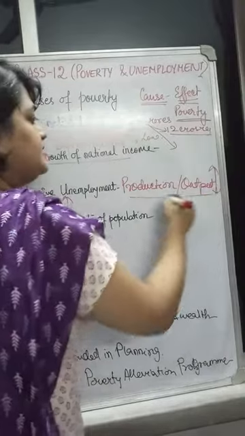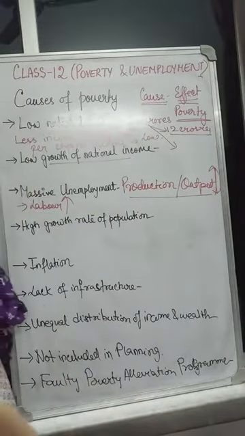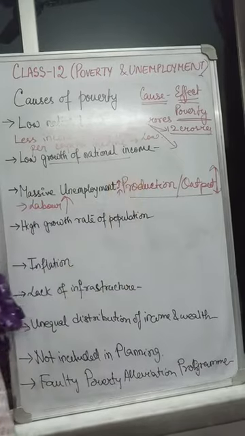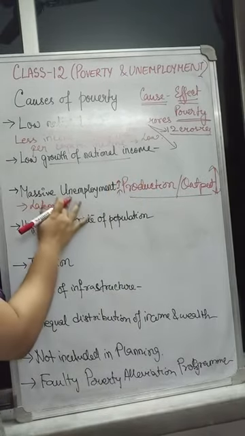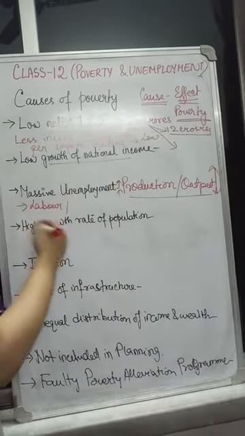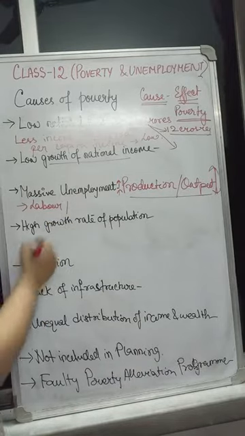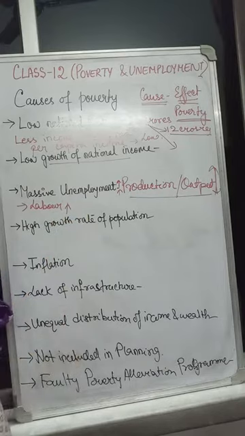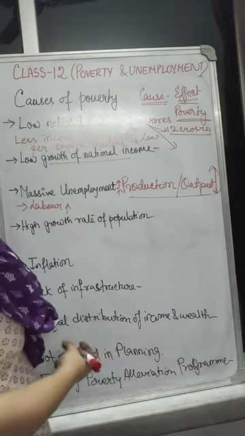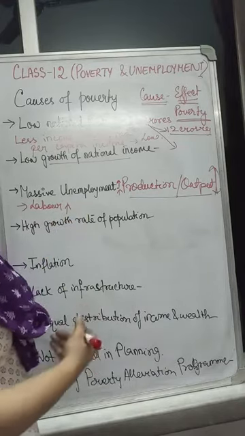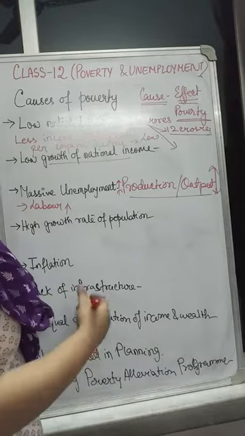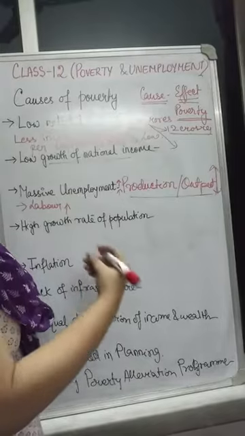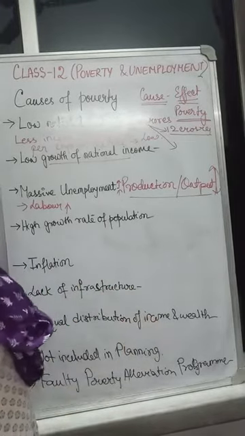And when it is happening in very less amount, or it is growing at a very slow rate, then it is unable to absorb or give employment to every individual in the population. So the labor requirement increases, but at a very lesser rate. It fails to absorb the entire population into the existing job structure. And so people remain unemployed, and that means they are suffering from poverty.